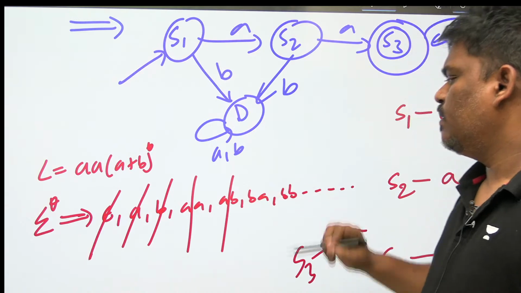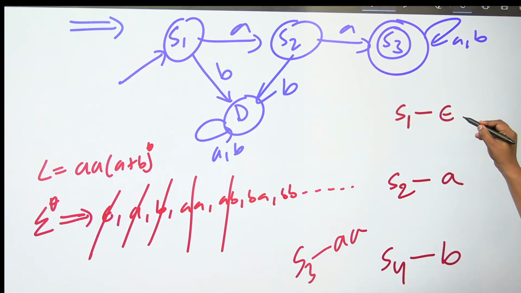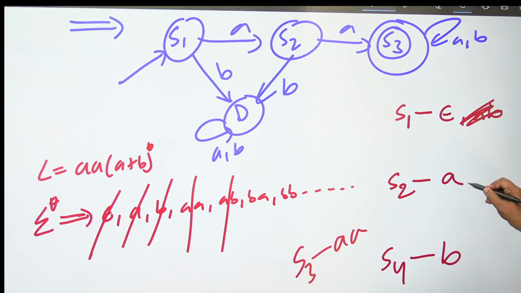Let's go for AB. Can I keep AB here? I cannot keep it, because if I add double A for both, one belongs to L and one does not, so you cannot keep AB in the first equivalence class. Can I keep AB here? No, you cannot keep it. By adding A on the right side for both, one becomes double A and the other becomes ABA, one belongs to L and the other does not. Problem is coming, so you cannot keep it.